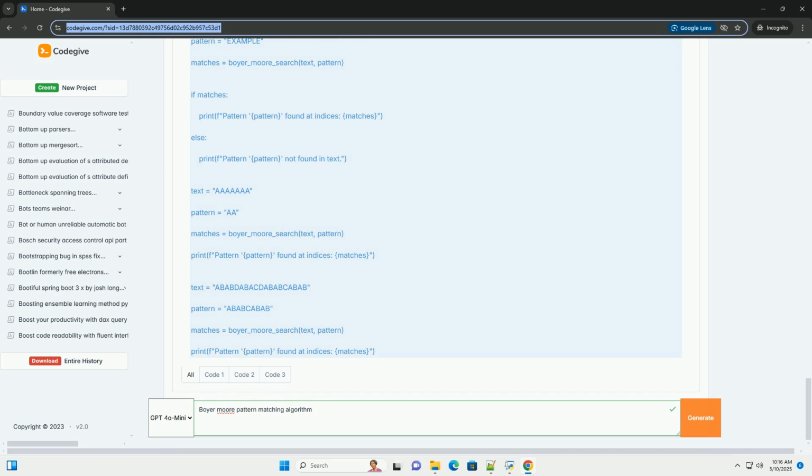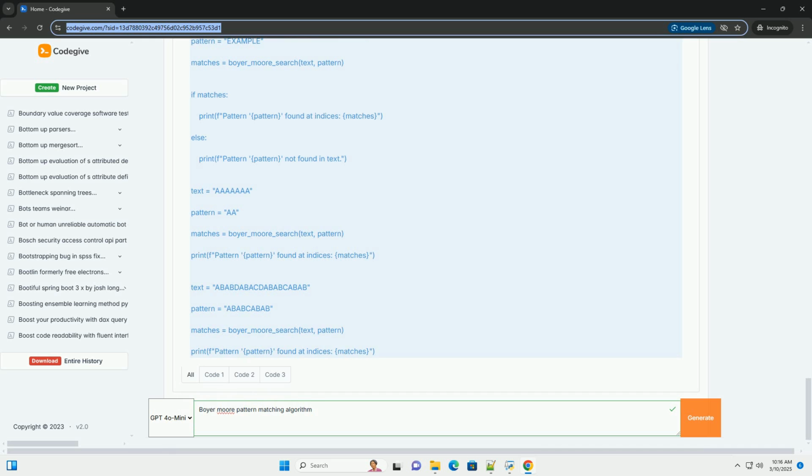The while loop iterates through the text, trying to align the pattern. The inner while loop compares characters from right to left. If j is 0, it means a complete match is found. The starting index i is added to the matches list. The shift is then incremented by m, the pattern length. This is the least optimal way to shift when there are overlapping patterns.